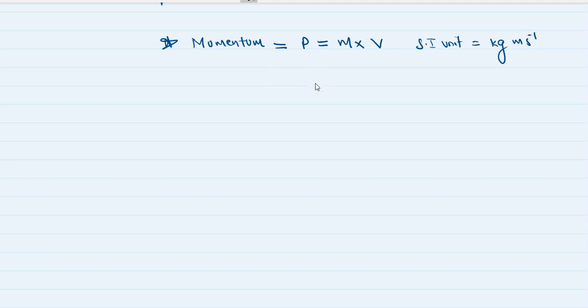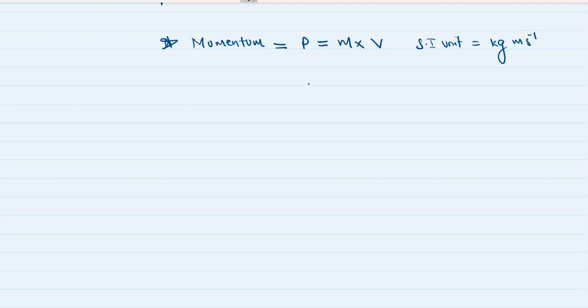The derivation of the formula for force, I'm not going to write that all over again, but I can tell you Newton's second law of motion, which gives us the definition of force, or you can say formula for force. Newton's second law of motion states that the force exerted on a body is directly proportional to the rate of change of momentum produced in the body by the force.